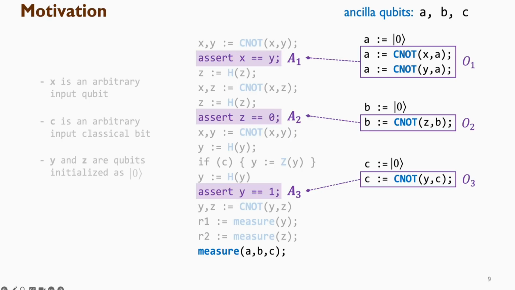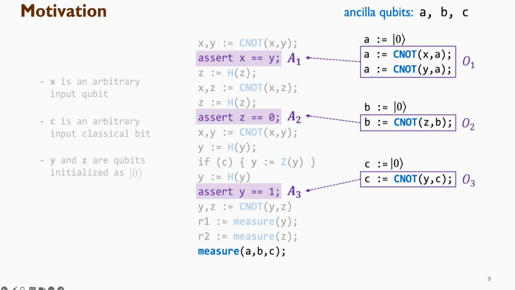So how do we actually check these assertions? Well, the trick is to route each assertion's runtime outcome into an ancilla qubit, so that we don't have to measure the program qubits directly. Instead, we can just measure the ancilla qubits to learn the outcomes. Here, for each of the three assertions, we use an oracle unitary to write the assertion's runtime outcome into an ancilla qubit. The exact design of these oracle operations, these O1, O2, and O3 shown on the slides here, depends on the type of assertions we want to check.